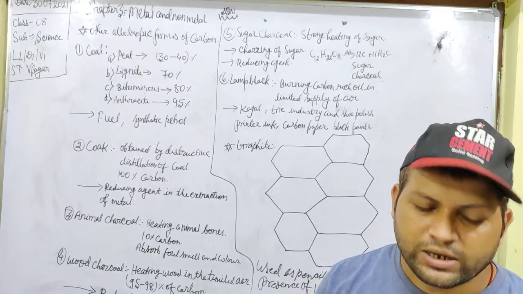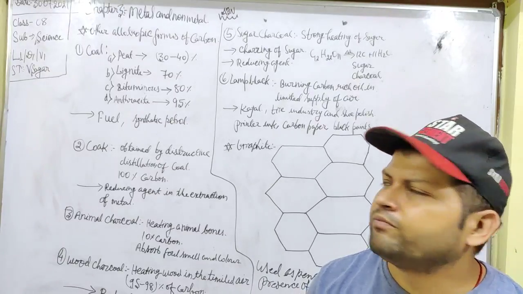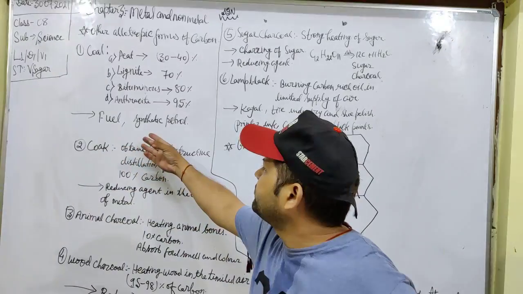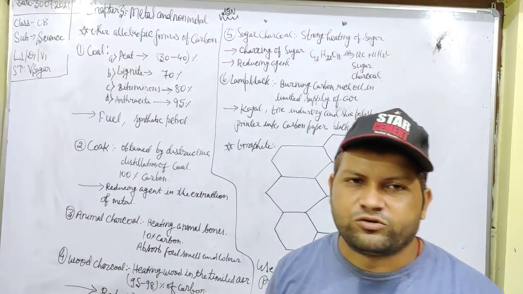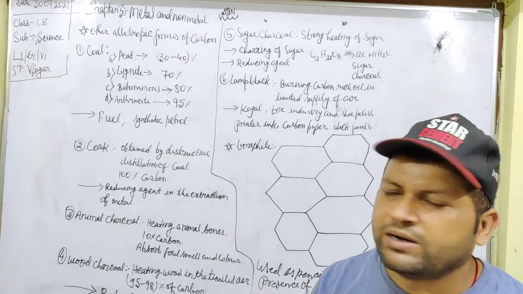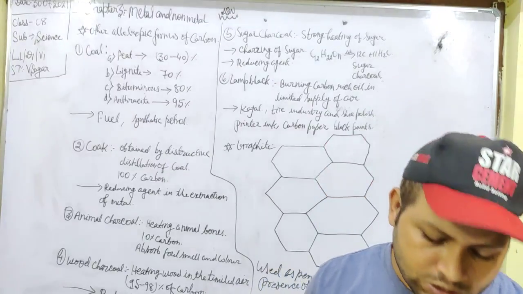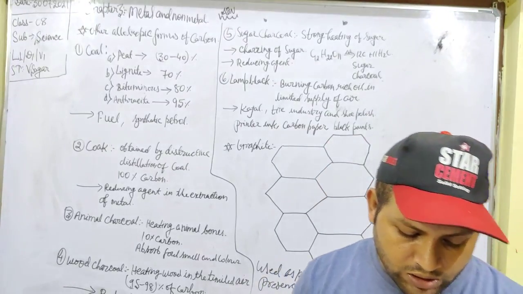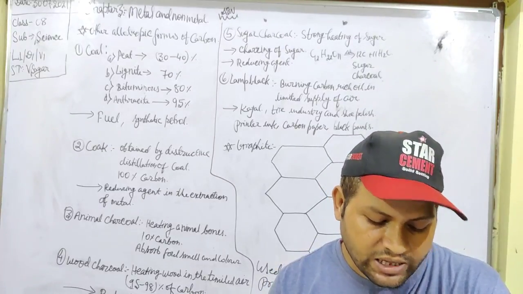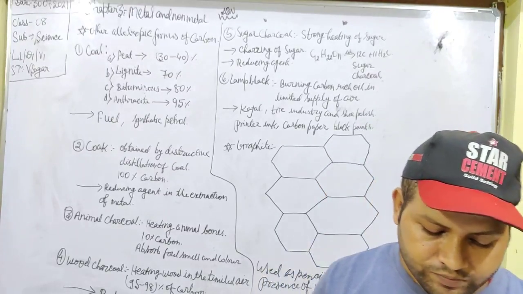The usage of coal is that it is used as a fuel and in the manufacturing of synthetic petrol. So here I have written it is used as fuel and synthetic petrol. Now another allotropic form of carbon is coke. It is obtained from the destructive distillation of coal. It is 100% carbon and used as a reducing agent in the extraction of iron and other metal oxides.